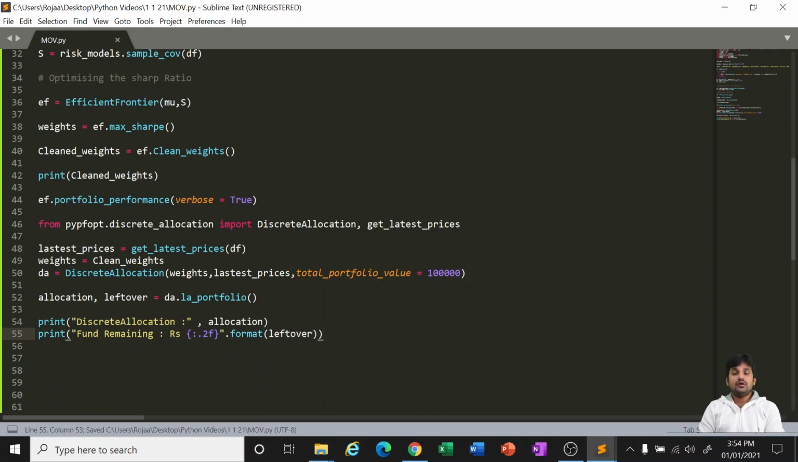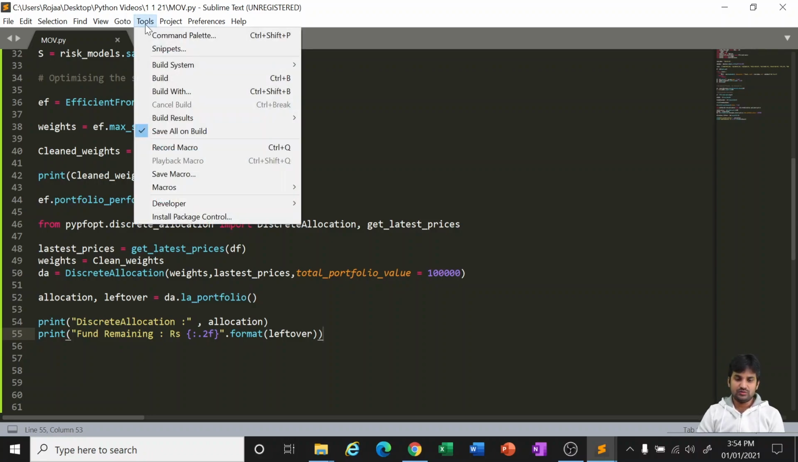Fine. So now we are done. I'm giving the execution. There is a shortcut of Control plus B, B for Bharat. Either you can give it that way, otherwise you can go to Tools and do the build. Okay, I'm giving this. Let me see. It may take approximately 60 to 90 seconds, so I'll fast forward it till the result comes.